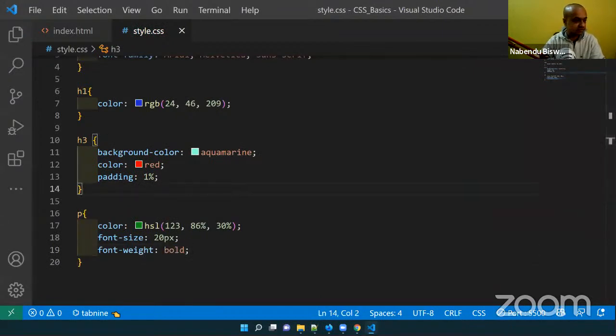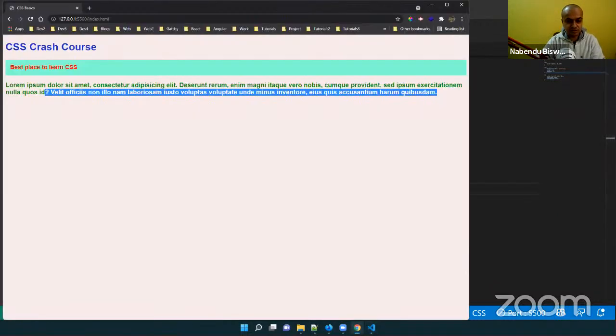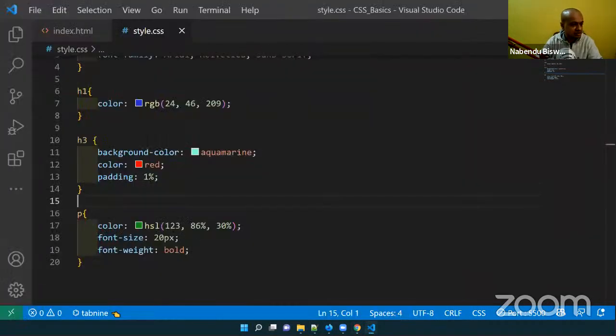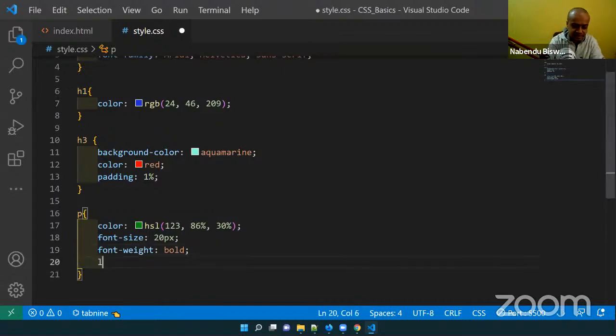Save it. Font weight is bold. So this bold thing is there. Okay, then I have something known as line height. So let us do that. Line height is 1.6em.